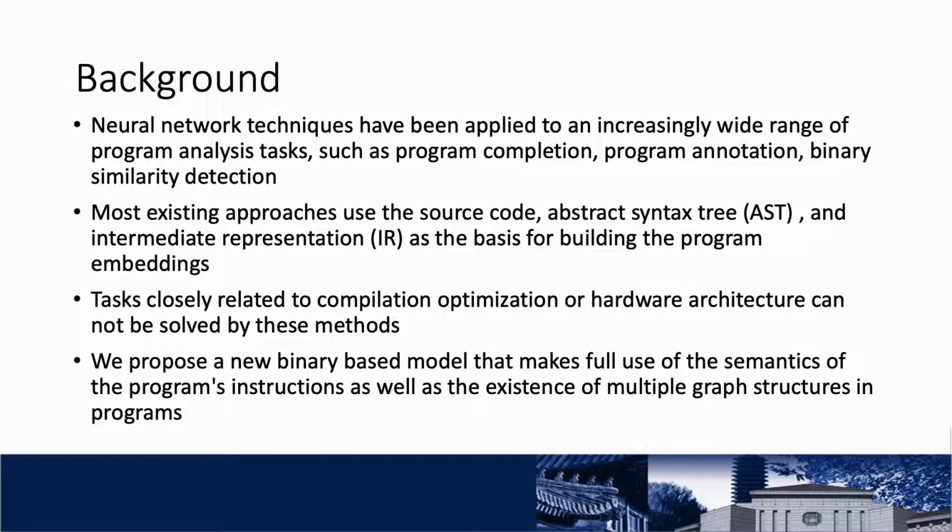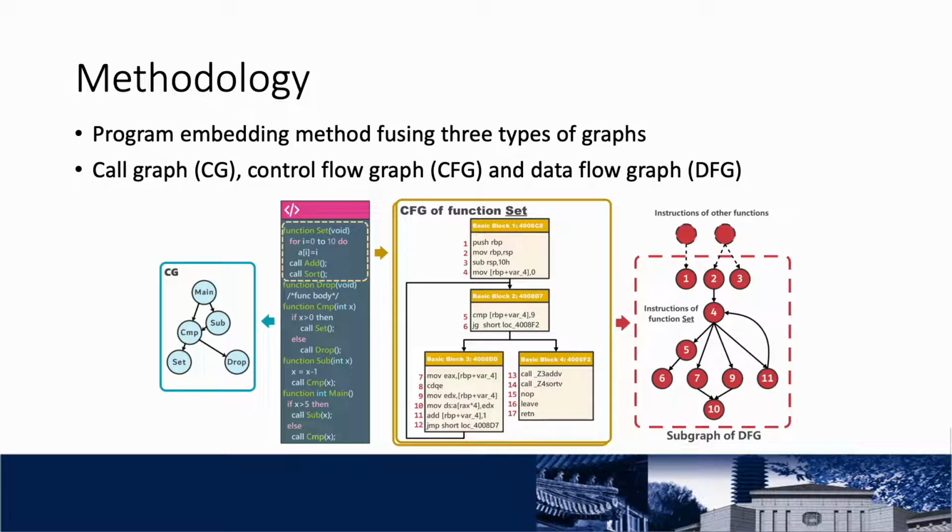The existing binary-based embedding methods do not take full advantage of all unstructured semantic information and structured graph properties of programs. To this end, we propose a new binary-based model that makes full use of the semantics of the program's instructions, as well as the existence of multiple graph structures in programs. There are numerous graph structures in a program, including the control flow graph, call graph, data flow graph, and more, which represent a variety of program semantics, such as the control execution, data value semantics, and intra and inter-procedural structure semantics.